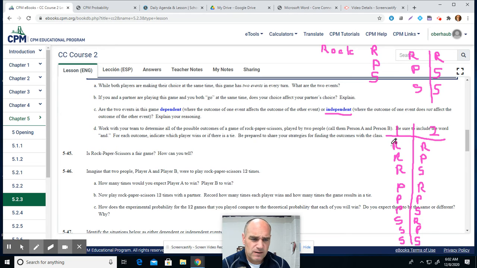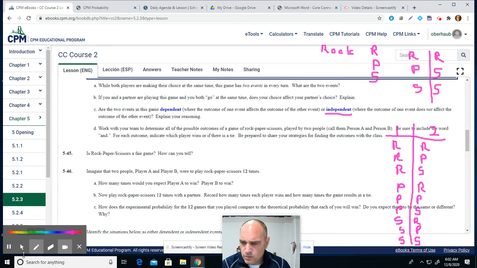I think of everything because here are the three different things the first person can throw, and then I put every option with those. So there's 1, 2, 3, 4, 5, 6, 7, 8, 9 different things that could happen. Let's see. Work routine, turn all the possible outcomes. All right. I think that is good. I'm also going to do question 45 while we're at it. Is this a fair game?